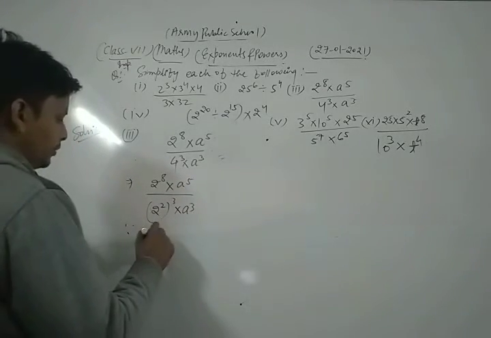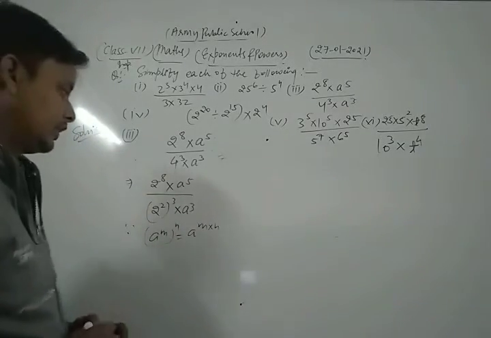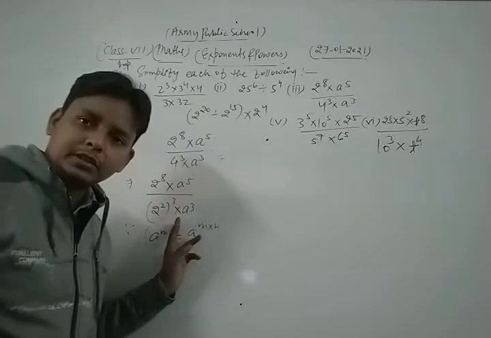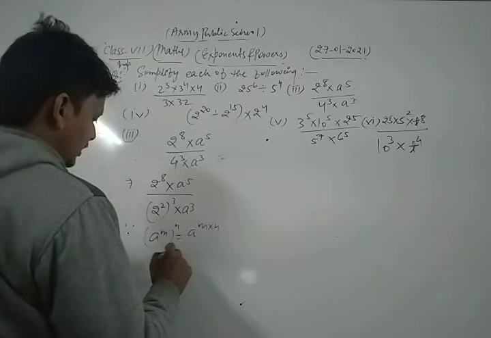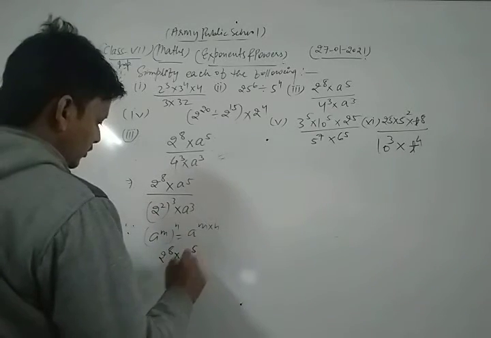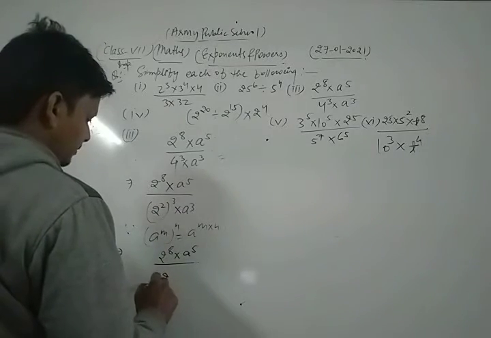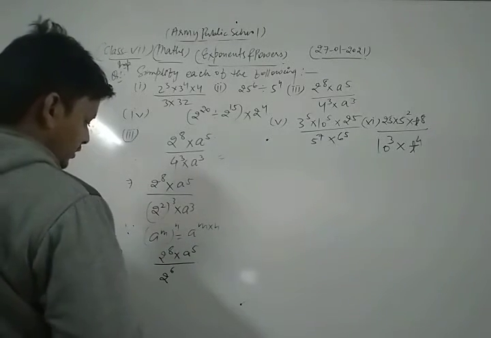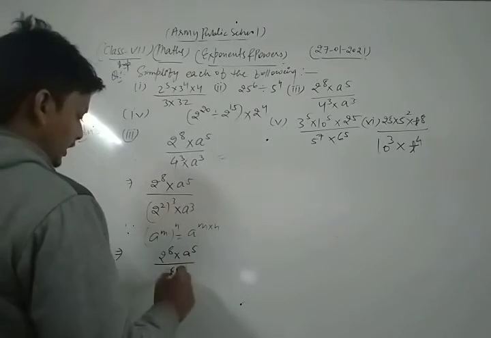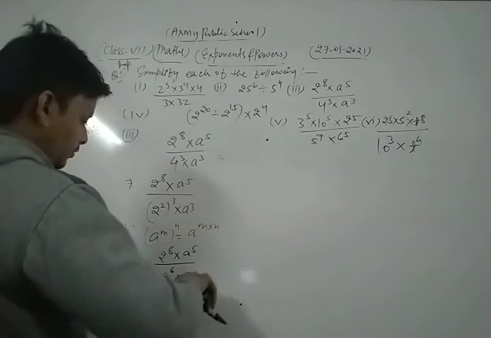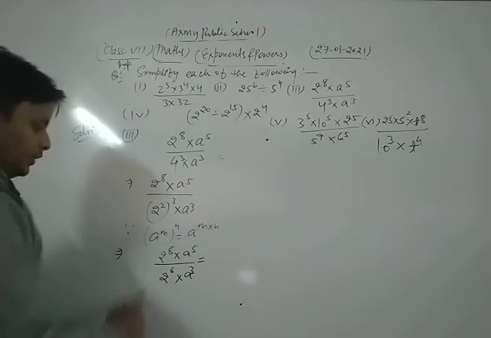Since we know that (a power m) to the whole power n is equal to a power m into n, which I just discussed in the laws of exponents, now in that place we apply that rule. So we get 2 power 8 into a power 5 upon 2 power 3 into 2 is 6, meaning 2 power 6, into a cube.